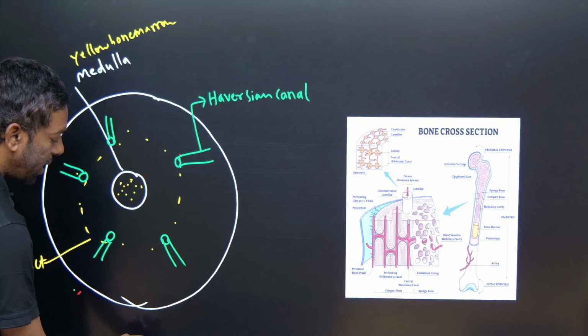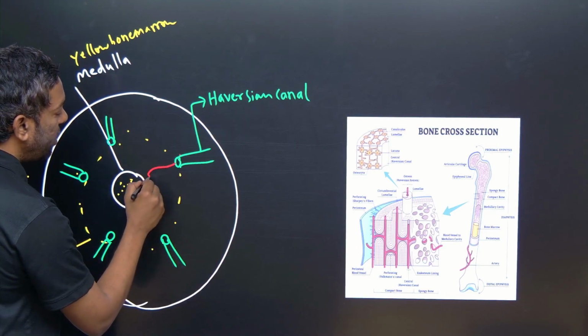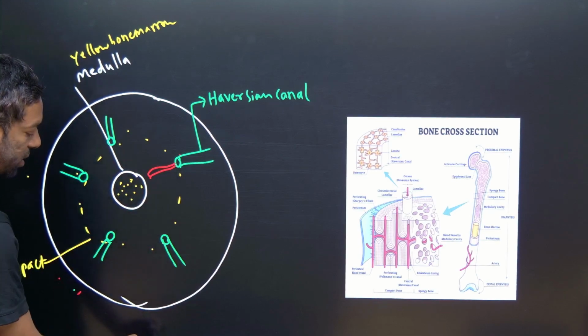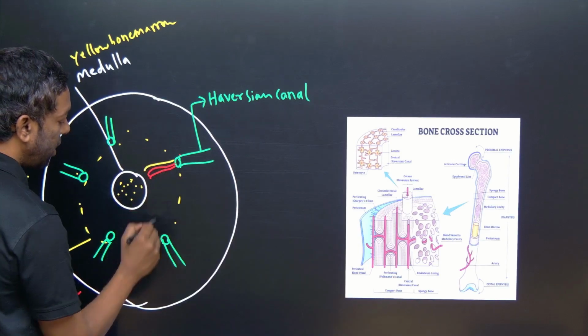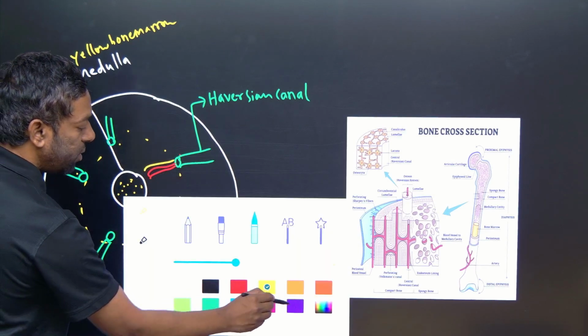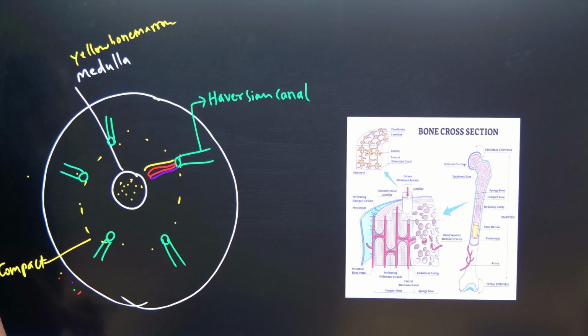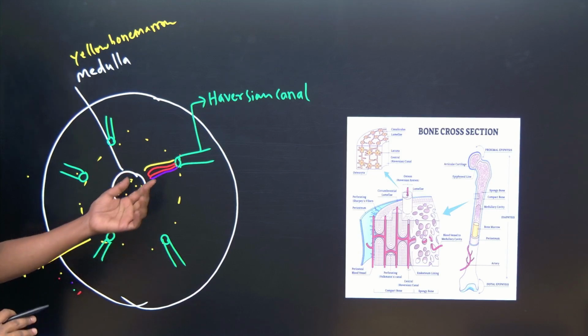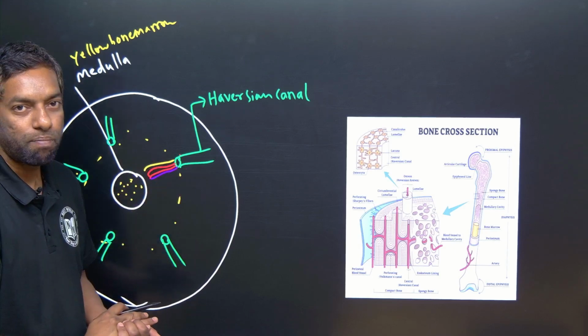This canal has its own blood vessels from the medulla, and lymph vessels and nerves are also there. The Haversian canal has its own blood vessels, nerve cells and lymph that enter into this Haversian canal. Okay?